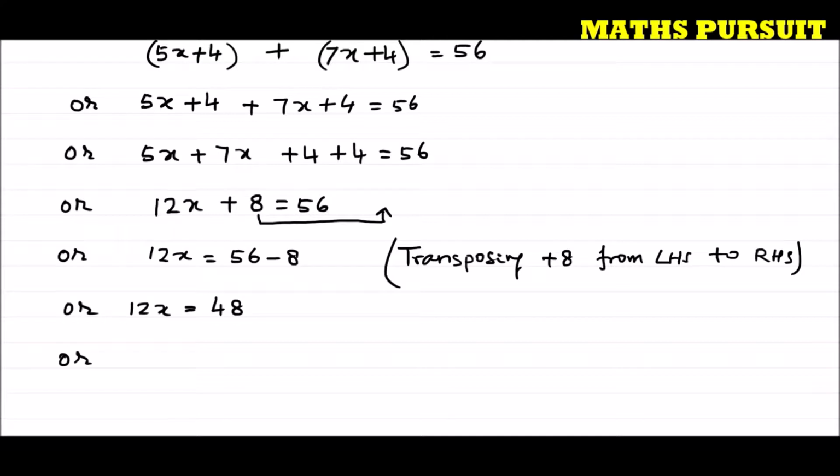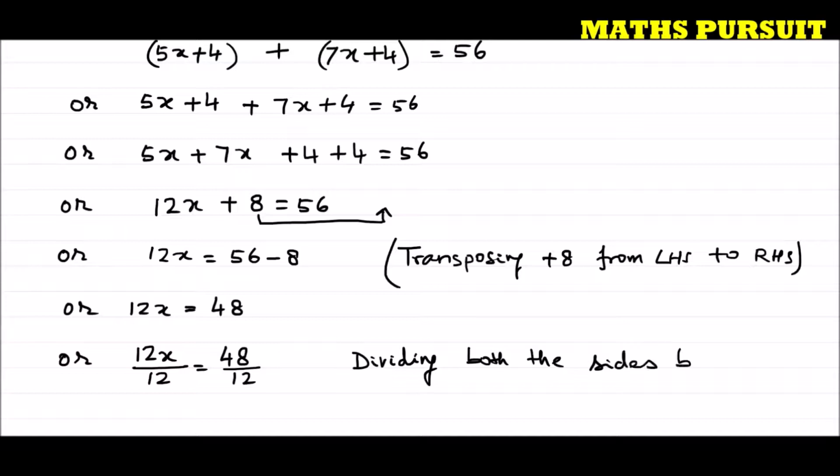Or I can write 12x divided by 12 is equal to 48 divided by 12. Here I am just dividing both the sides by 12. So what am I doing here?